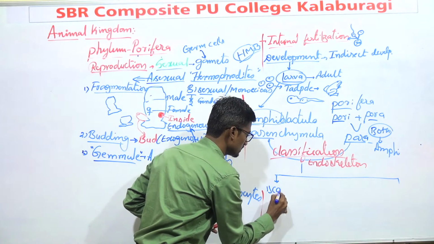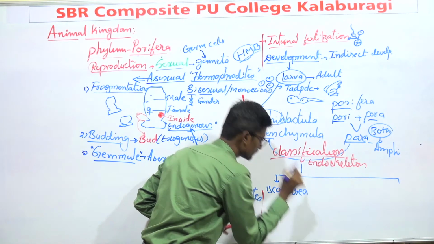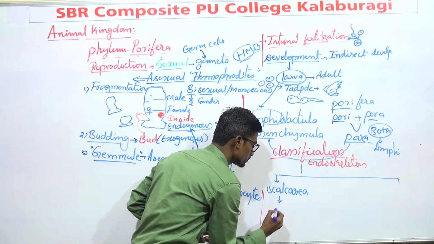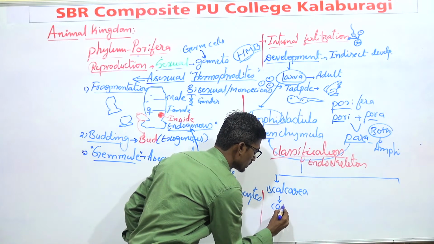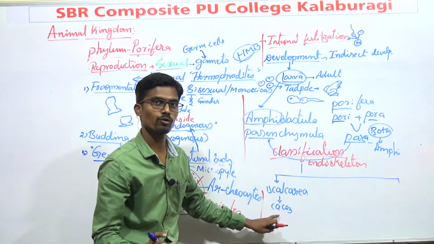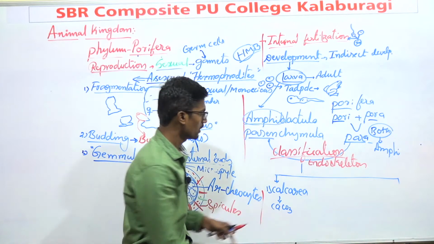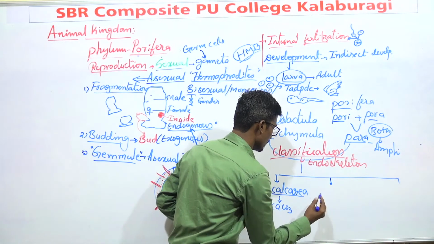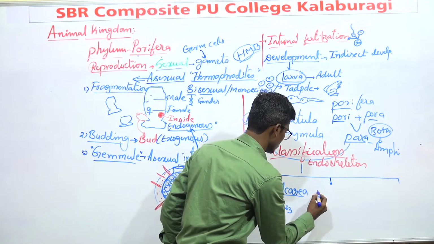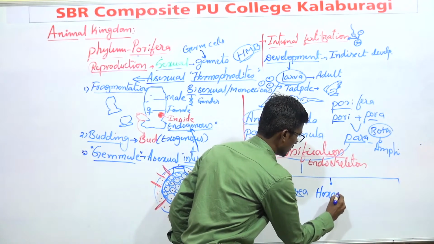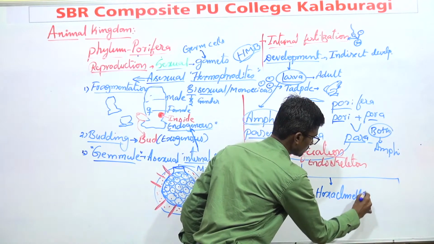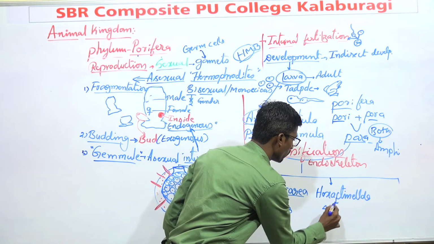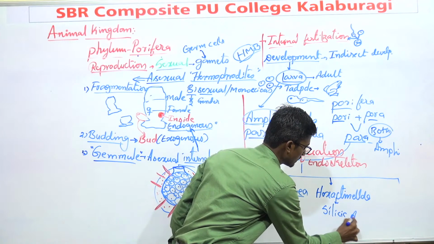The first class is Calcarea. These sponges mainly consist of a skeleton made of calcium carbonate. If any sponges are made up of calcium carbonate, those organisms are known as Calcarea. The second type is Hexactinellida. Its skeleton is mainly made up of silicic acid.